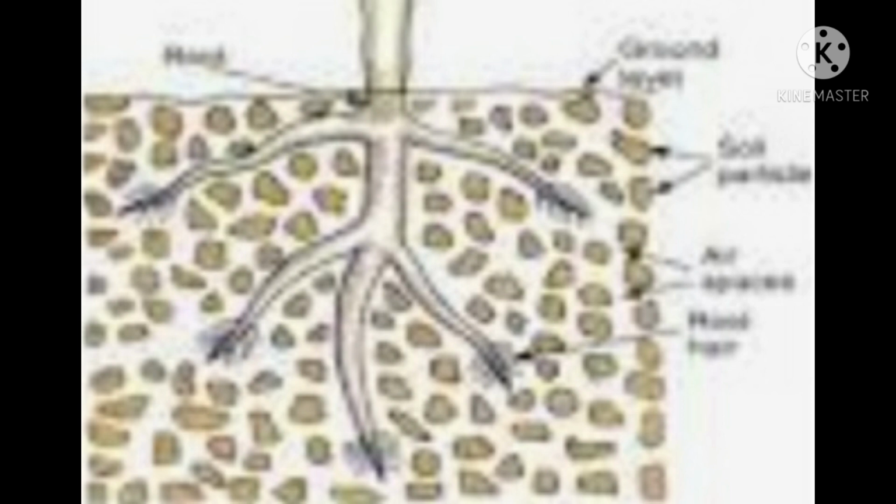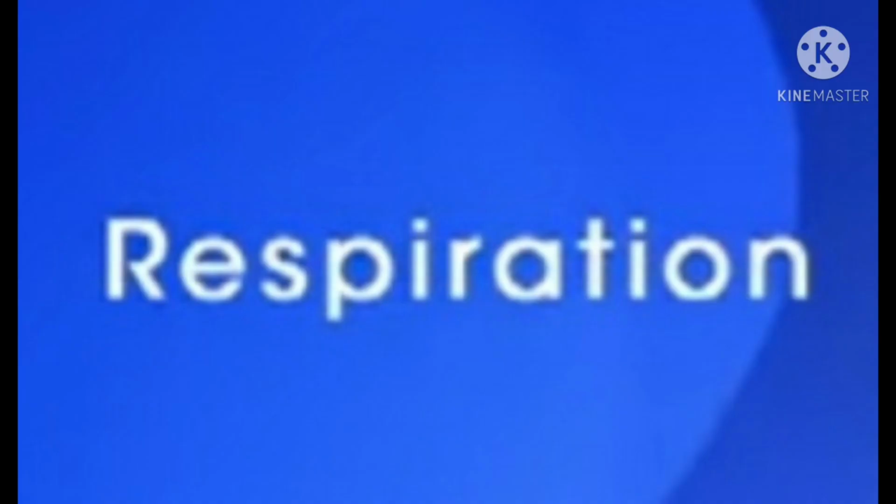Plants carry out photosynthesis only during the daytime when sunlight is available. On the other hand, plants carry out respiration during the daytime as well as at night because they require energy all the time. See children, in this chapter, we learned that respiration is a vital biological process. All living organisms need to respire to get the energy needed for their survival.